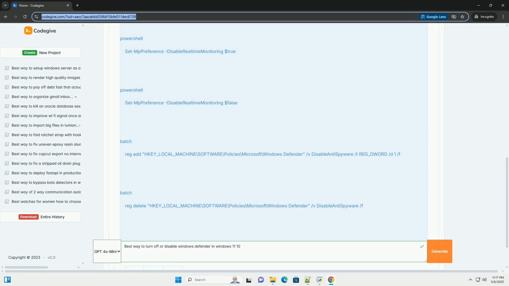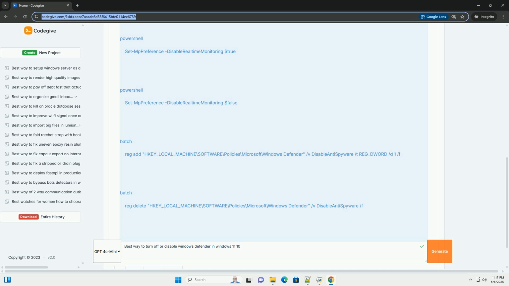Code examples: PowerShell and command prompt. Here are the code examples summarized. PowerShell disable. PowerShell enable. Command prompt disable. Command prompt enable. Important notes and best practices.